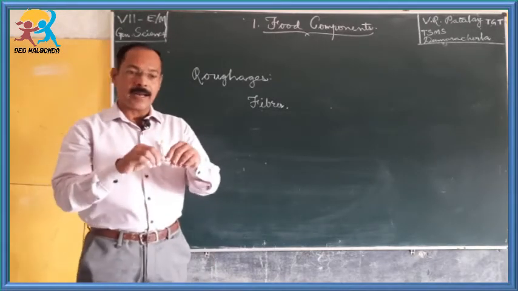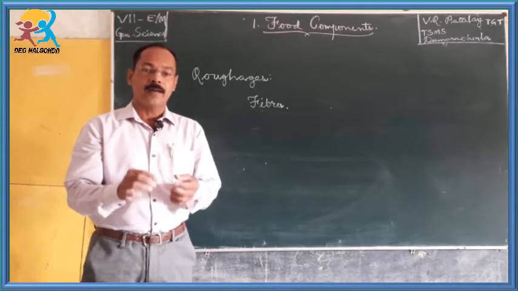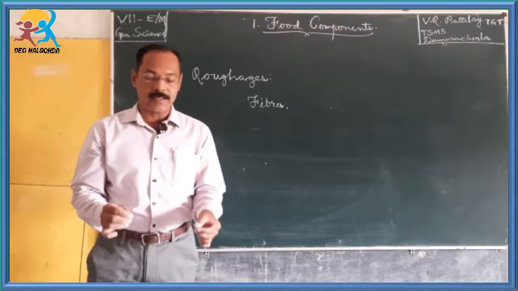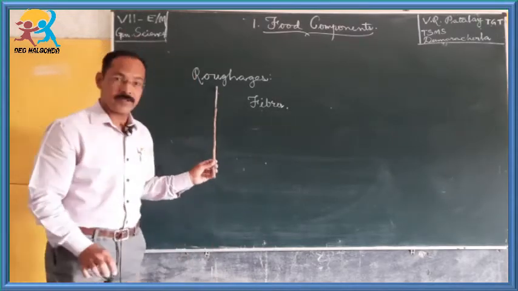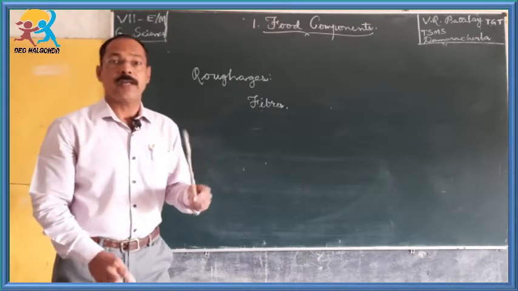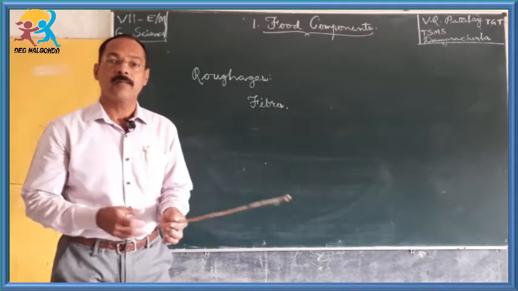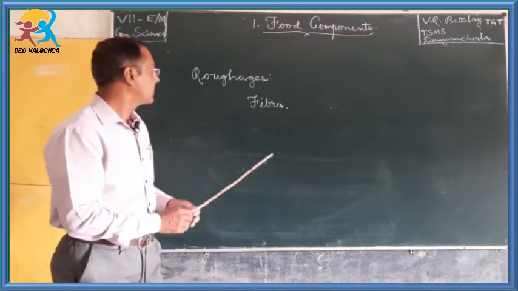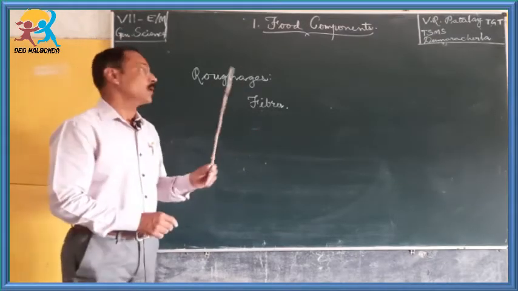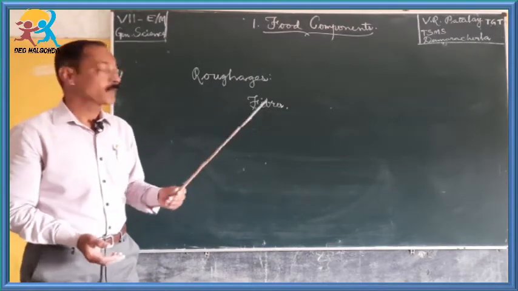When we take them and crush them, we will find fine thread-like structures, which are nothing but the roughages. Leafy vegetables also, when we crush them, have such fine thread-like structures called roughages or fibers. Roughages are also present in fruits.